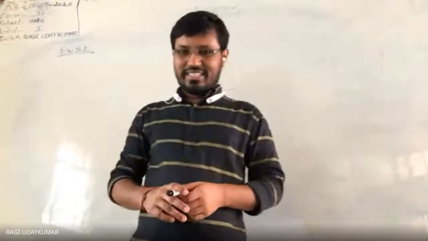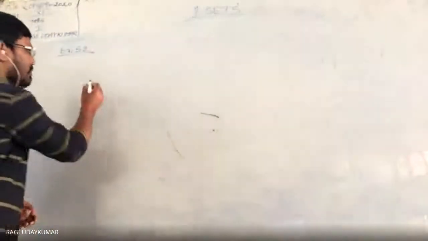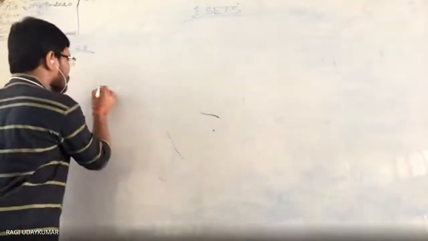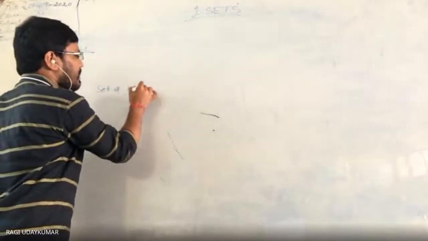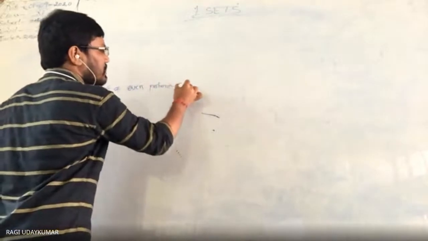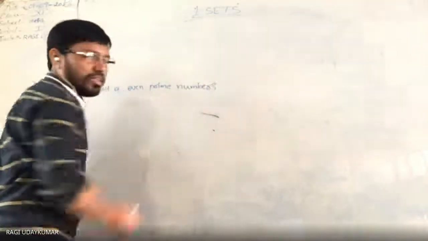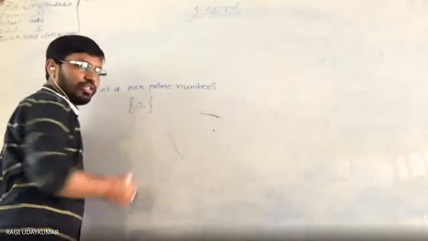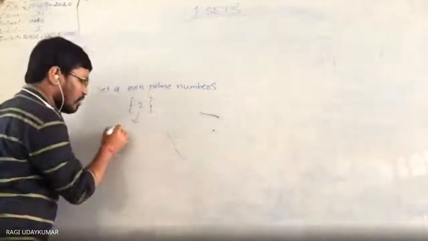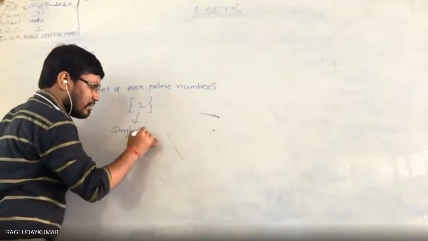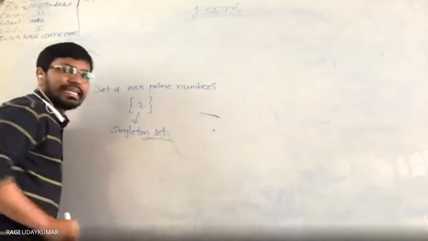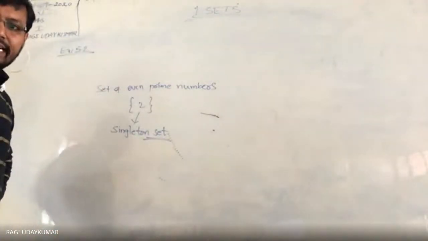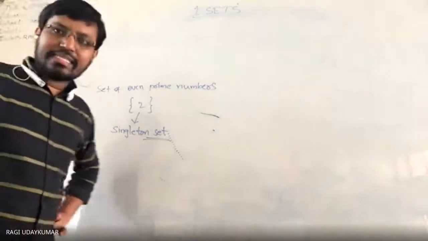Sir, can there be a set that has only one element? Yes, why not? It is called a singleton set. An example is given to you: the set of even prime numbers. The only even prime number is 2. So this set contains only the element 2, and this type of set is called a singleton set. If a set contains only one element, it is called a singleton set.